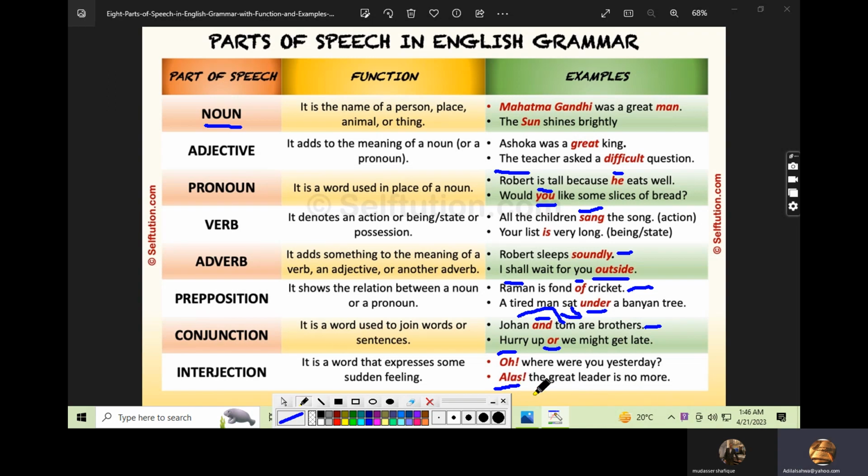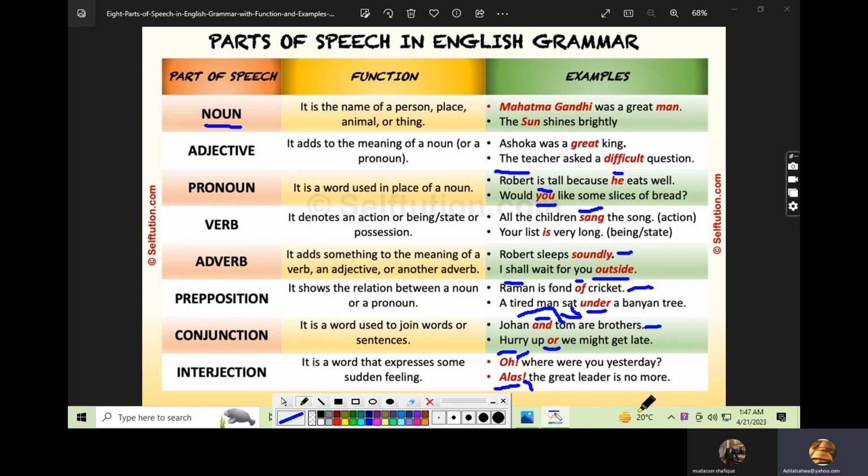Hooray is used for joy. We use the sign of exclamation from the punctuation marks, and we say, alas, the great leader is no more, or hooray, we have won the basketball match. So that is the good feeling, joyful feeling, we are happy.